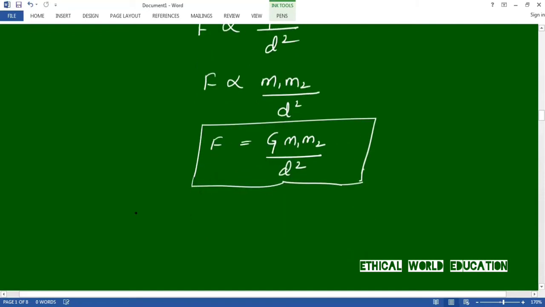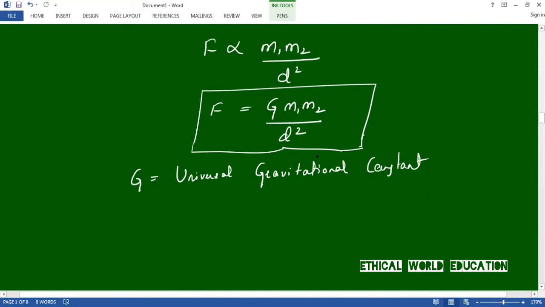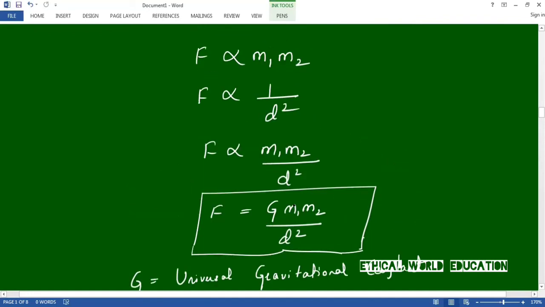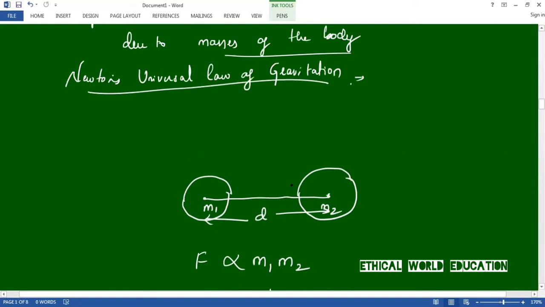This G is called the universal gravitational constant. So just look at this formula. We can easily define Newton's law of gravitation. That is, here force is directly proportional to the product of masses and inversely proportional to the square of the distance between them. Simple. So we'll define this as Newton's universal law of gravitation.